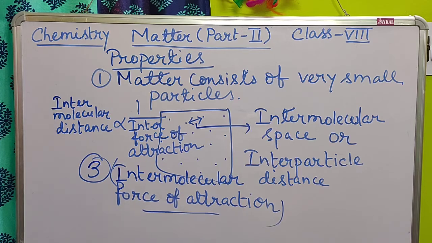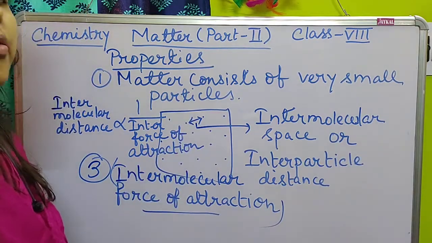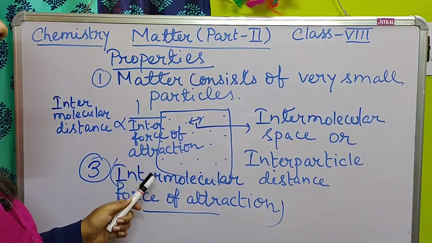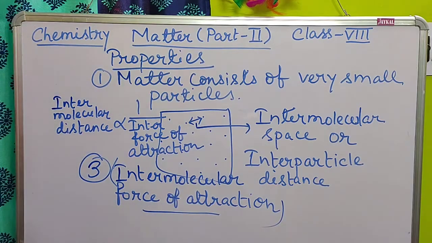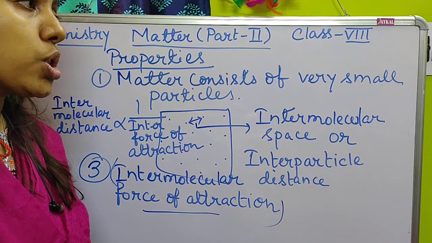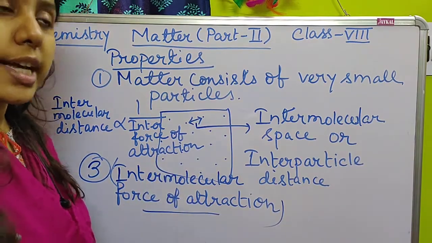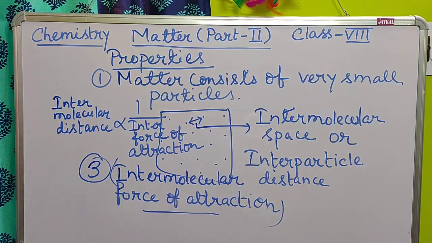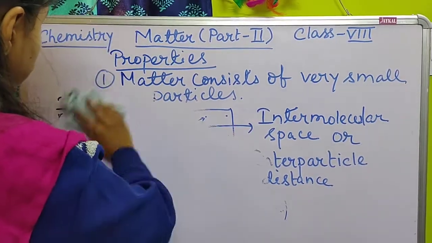As we have discussed, depending on intermolecular space there are different types of matter, and different types of matter also show different intermolecular force of attraction, on the basis of which we get three types of matter: solid, liquid and gas. Okay, next point. Point number 3 is done. Next, point number 4.